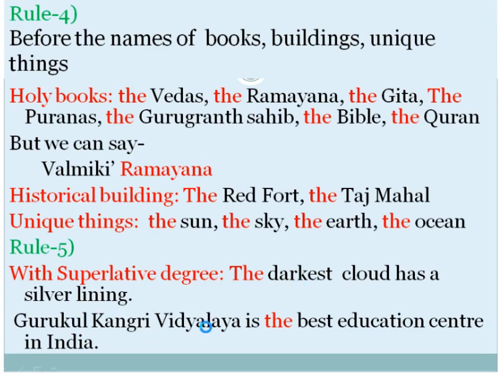Gurukul Kangri Vidyalaya is the best education center in India. Best is the superlative degree. Good, better, best. Before the superlative degree we use the article "the".